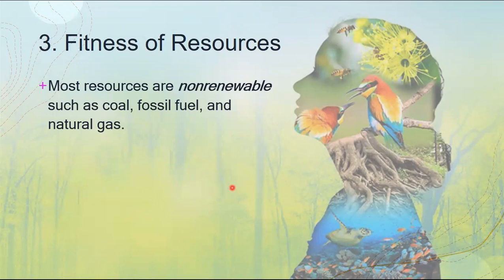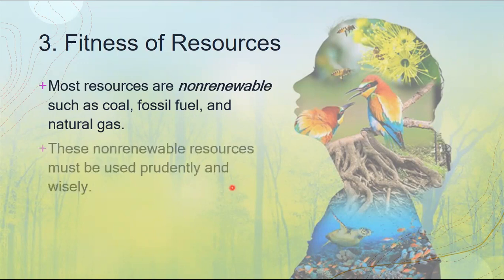Since these are non-renewable, people, humans, or other organisms utilizing this type of resources should be prudent and wise in using such resources, because these types of resources are finite. They have a limit, and if we abuse them, one day we will not be able to get fossil fuel, coal, or natural gas.